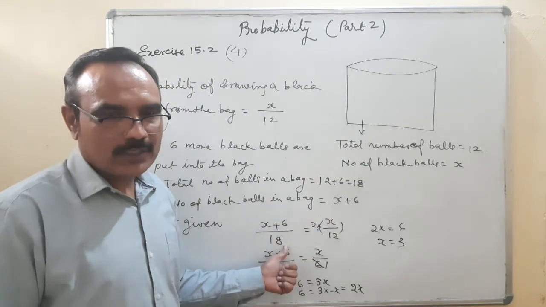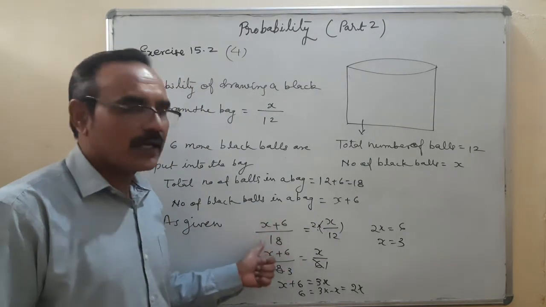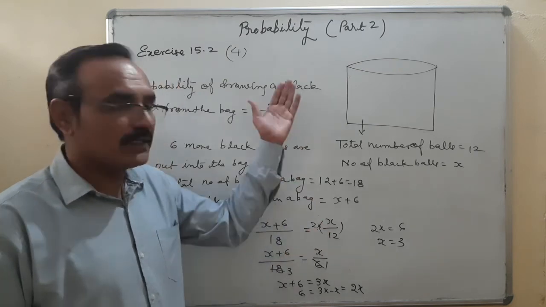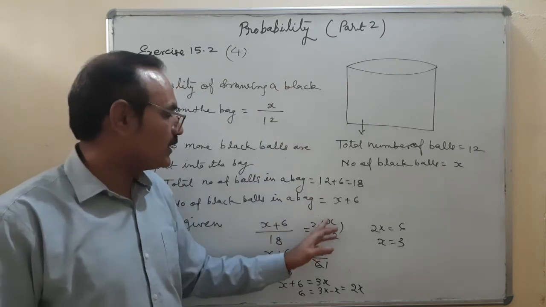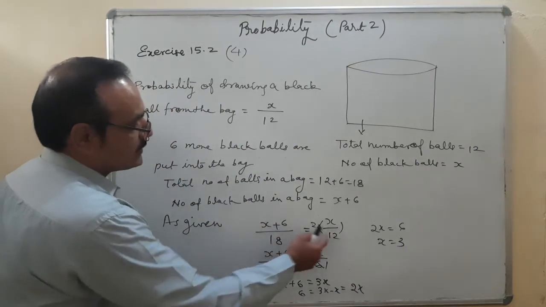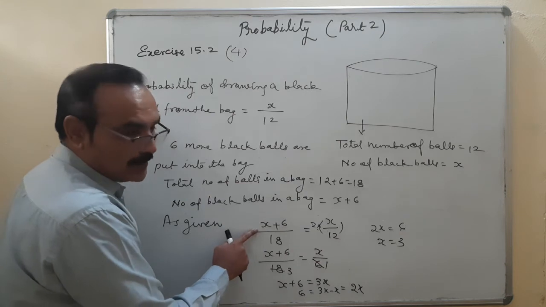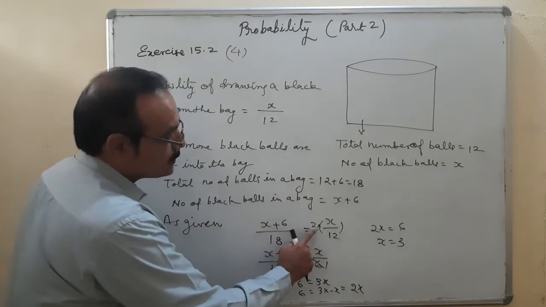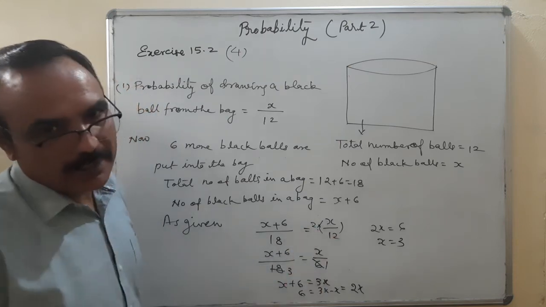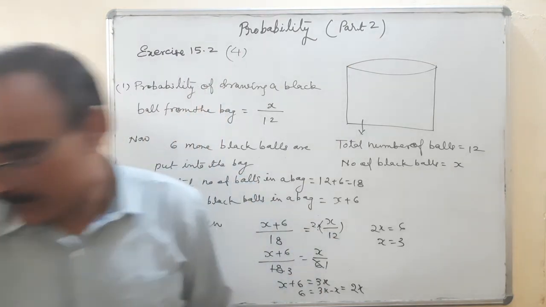Now in the question they are saying that the probability of drawing a black ball this time is twice the probability of drawing a black ball in case number 1. So 2 multiplied by X upon 12. This is the second case, and that is the first case. So the probability of this is double that one, so 2 is multiplied here. 2 sixes are 12. Cross multiplying, X is equal to 3.